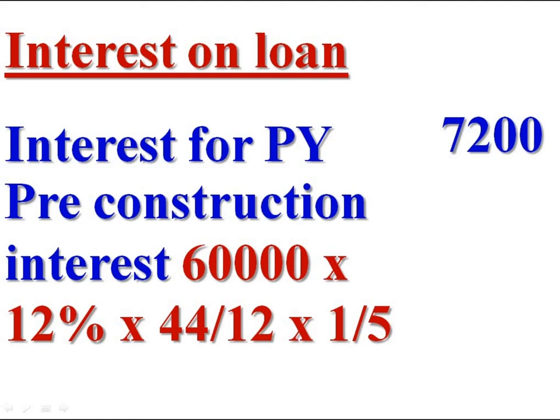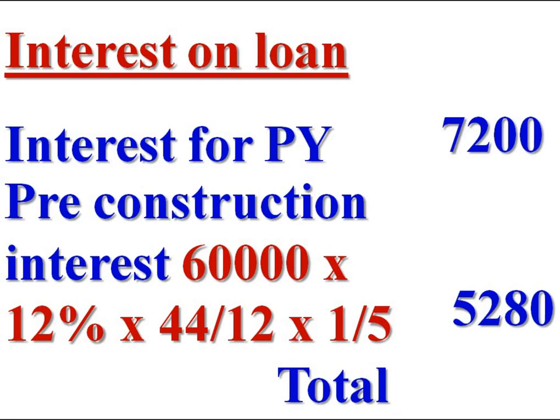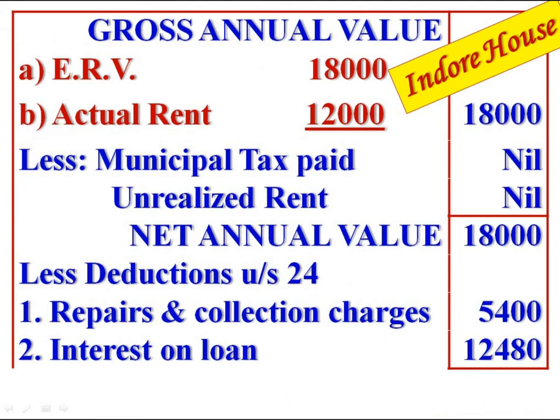We get 5,280. Total interest 12,480. Deduction of interest on loan 12,480.